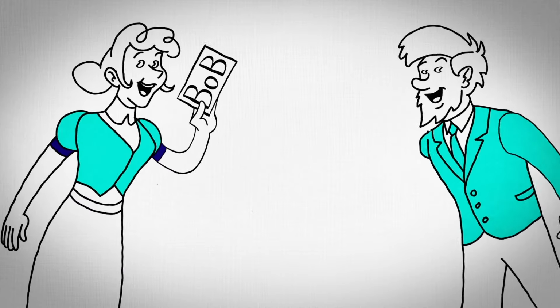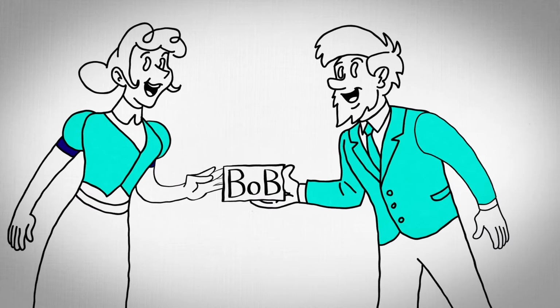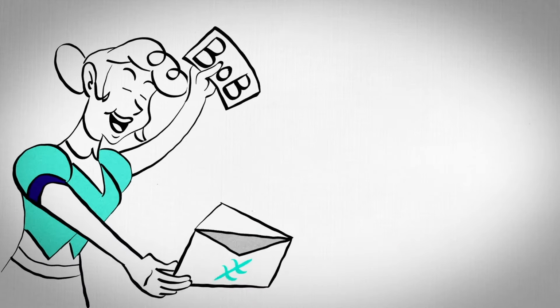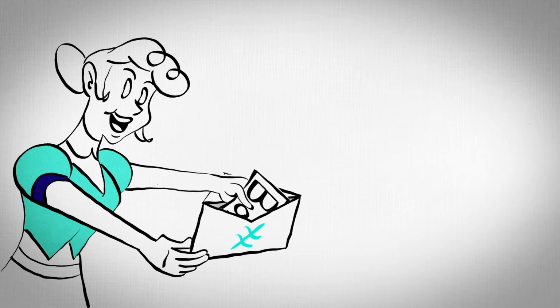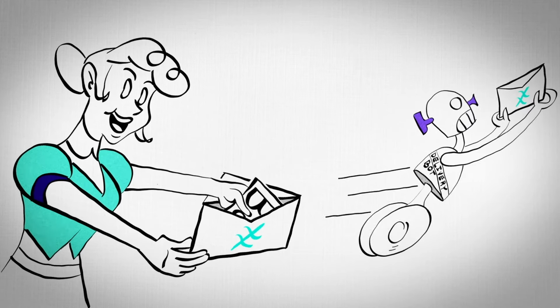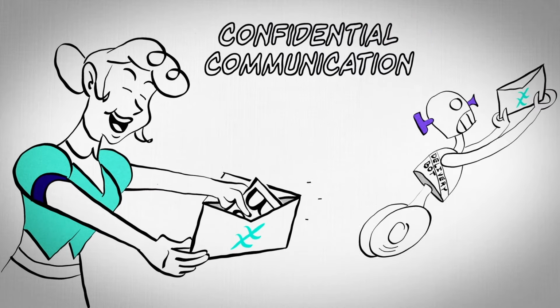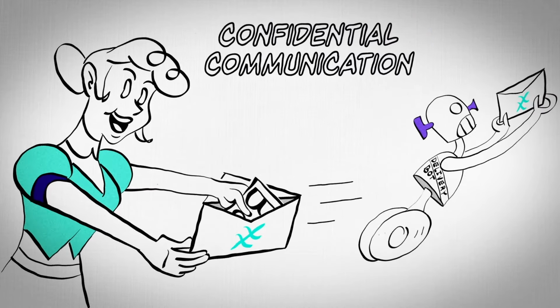Suppose Alice wants to send a message to Bob, but she doesn't want anyone to know that the two of them are communicating. Message content can easily be protected by so-called end-to-end encryption, but this does not protect the information about who's talking to whom and when, the metadata, which is increasingly recognized as far more revealing and more challenging to protect.